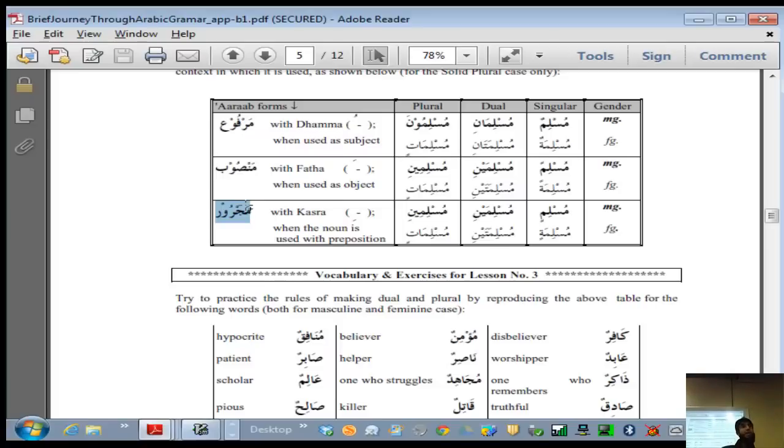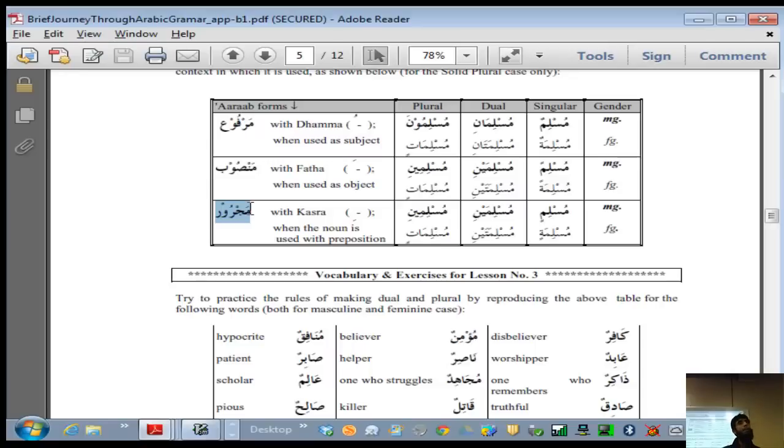So Baitullahi, the house of Allah, Rasulullahi, the messenger of Allah. This state is called majroor. In your notes you can call it, for example, possessive state. So one form is Allahu, the mansub form is Allaha, and the majroor form is Allahi.